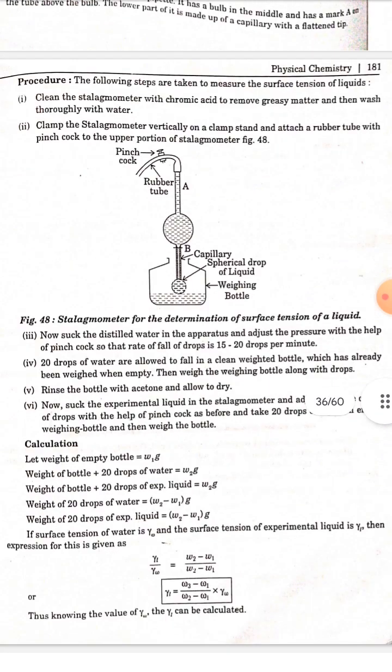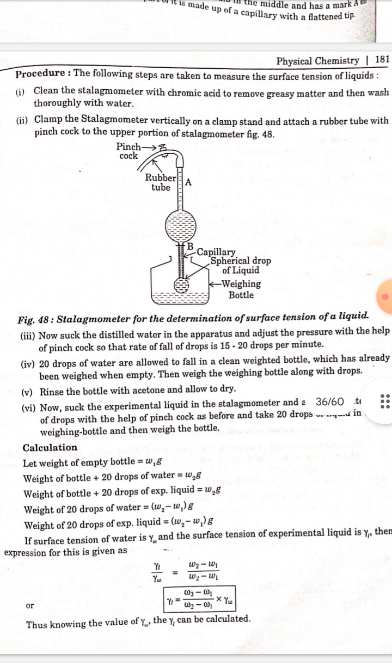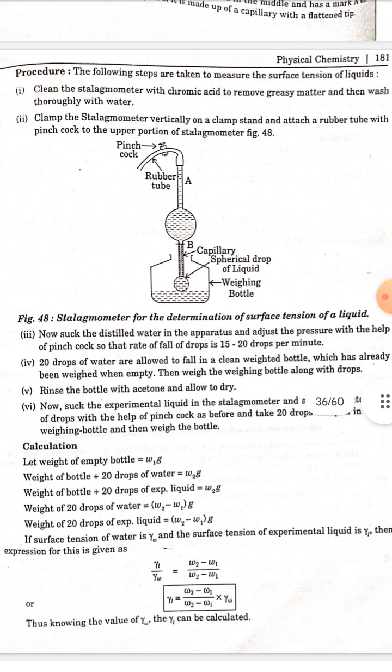Procedure. The following steps are taken to measure the surface tension of a liquid. Number 1. Clean the stalagmometer with chromic acid to remove greasy matter and then wash thoroughly with water. Number 2. Clamp the stalagmometer vertically on a clamp stand and attach a rubber tube with a pinch cock to the upper portion of the stalagmometer. Number 3. Now suck the distilled water into the apparatus and adjust the pressure with the help of the pinch cock so that the rate of fall of drops is 15 to 20 drops per minute.